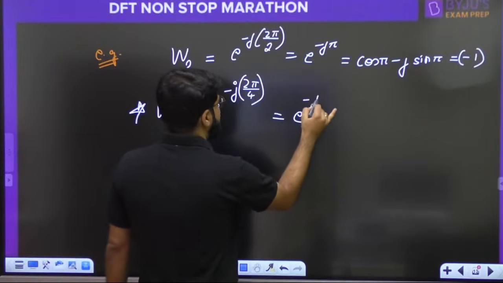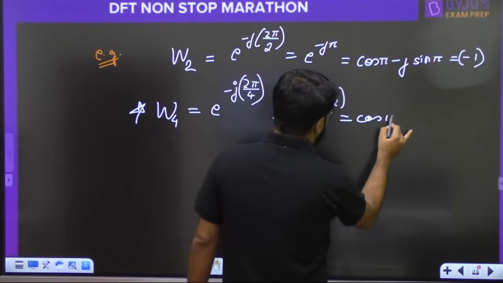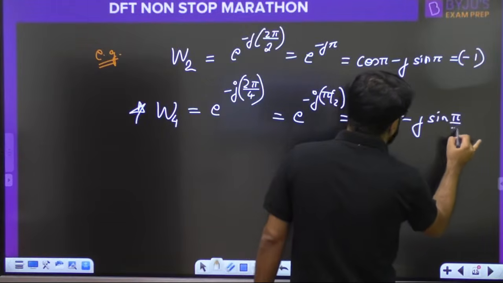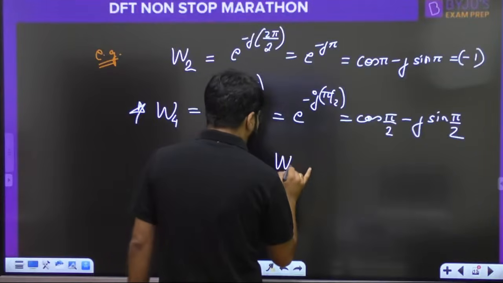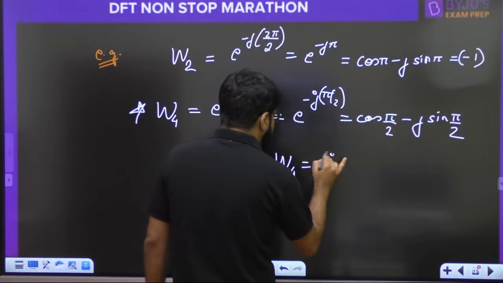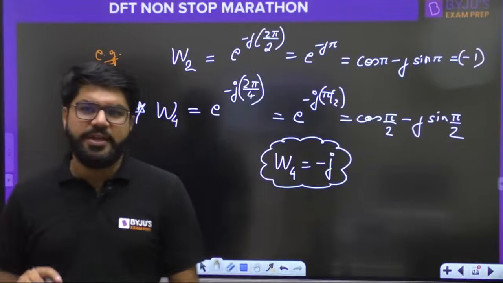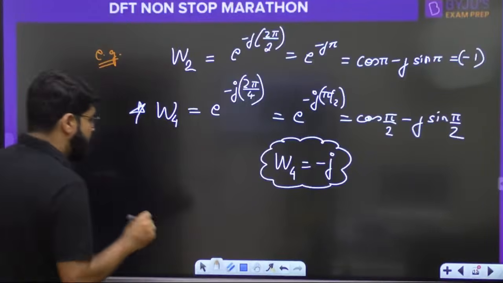So that is basically e power minus j pi by 2, which should be cos of pi by 2 minus j sin pi by 2. Now everybody knows cos pi by 2 is 0, sin pi by 2 is 1, so the value of W4 is simply minus j.